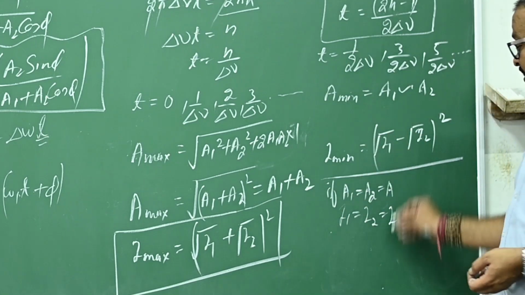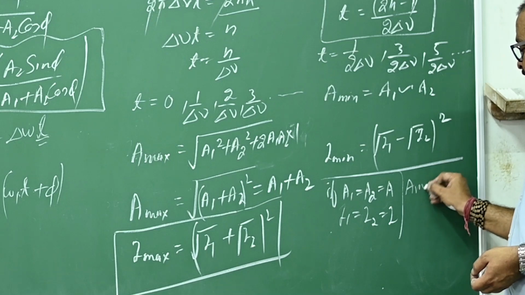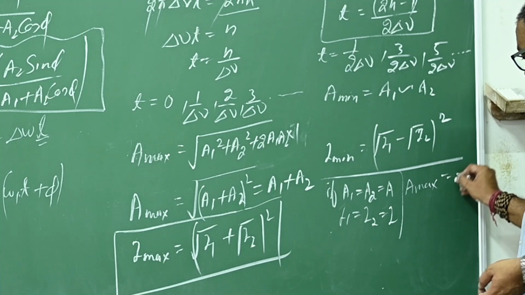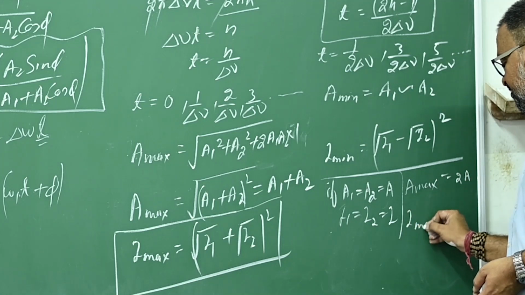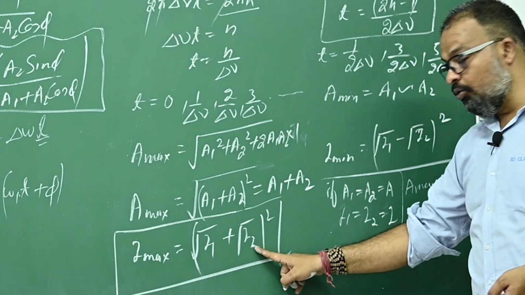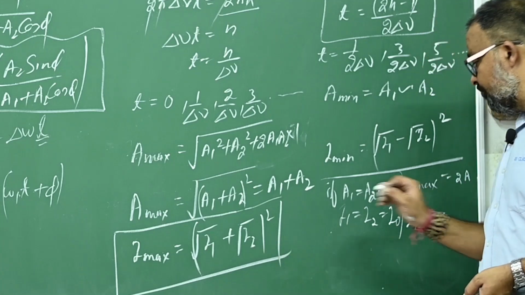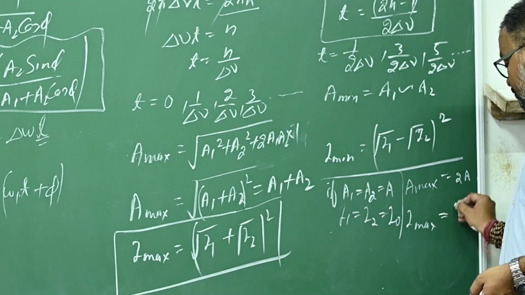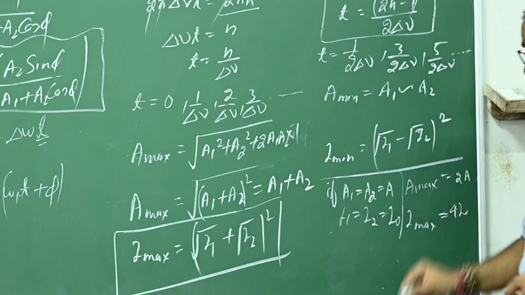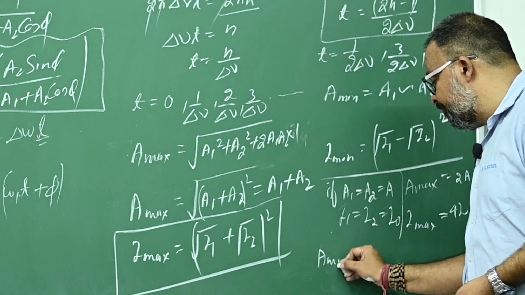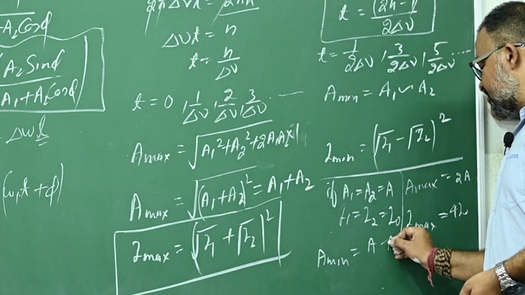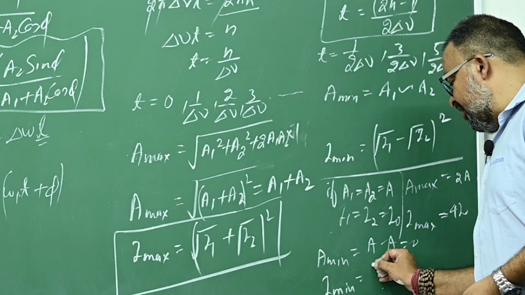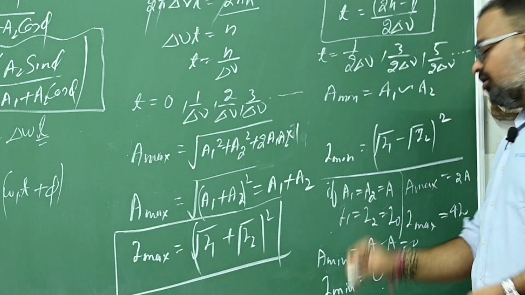then what will be the maximum amplitude? Maximum amplitude is A plus A, that means 2A. And maximum intensity will be, let's say this is I naught, (root I naught plus root I naught) whole square, which is (2 root I naught) whole square, that is 4 I naught. That is right. And what will be the minimum amplitude? That will be A minus A, which equals 0. And what will be the minimum intensity? (Root I naught minus root I naught) whole square is also 0.